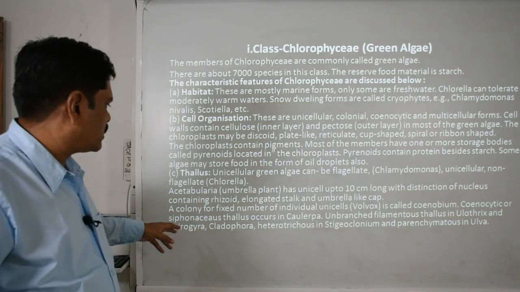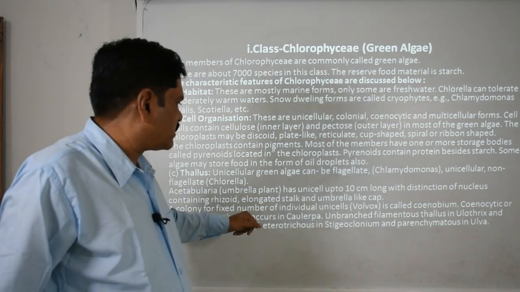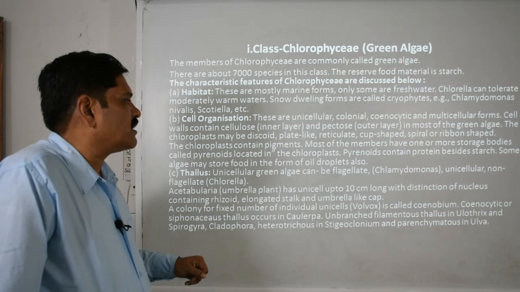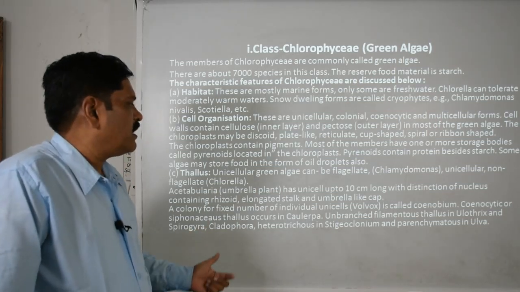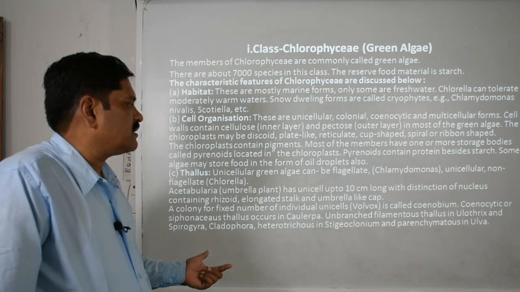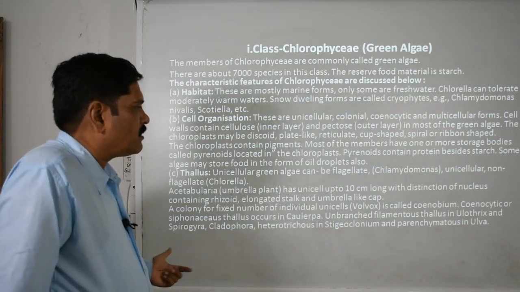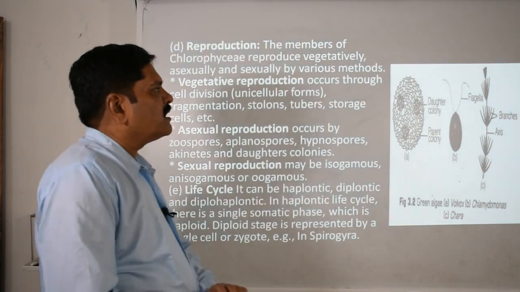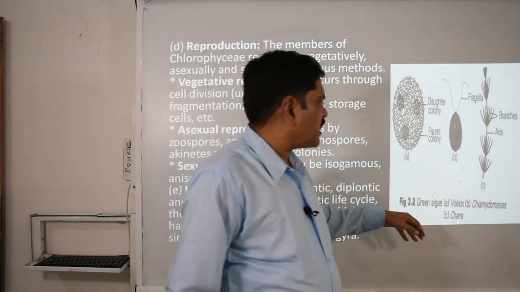Then coenocytic or siphonaceous thallus is there, and an unbranched filamentous thallus in Ulothrix, Spirogyra, Cladophora, then heterotrichous Stigeoclonium, and the parenchymatous thallus in Ulva is also there. So this is the basic feature. Then see that some pictures are given of the different green algae.